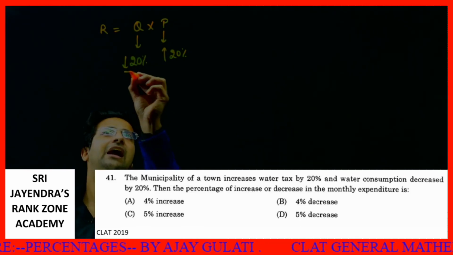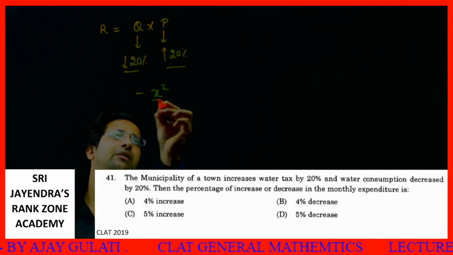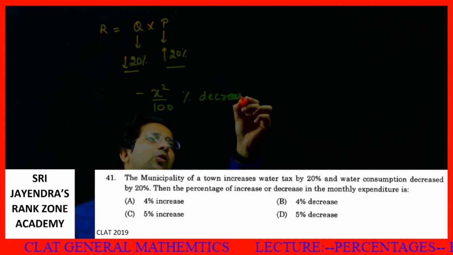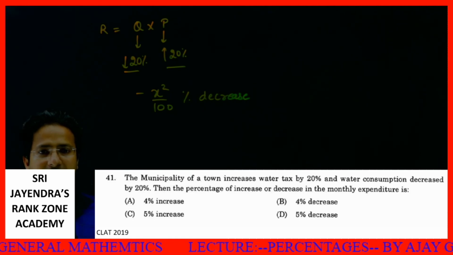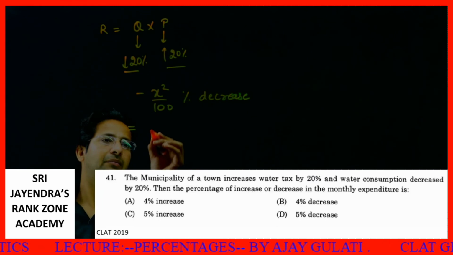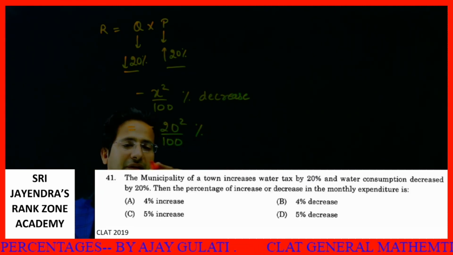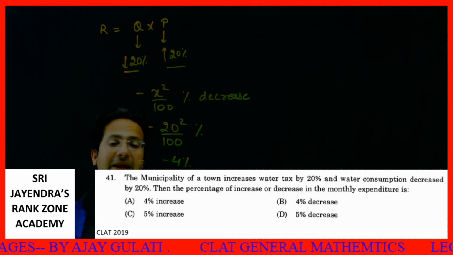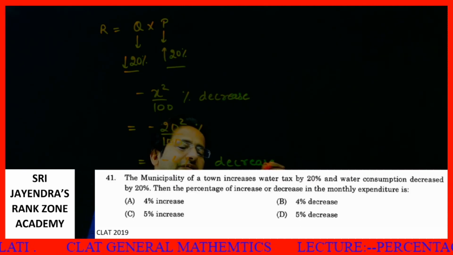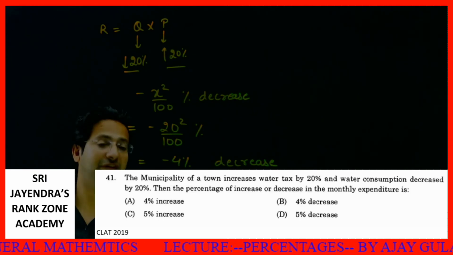So whenever we have such a thing, what do we do? We know directly there is a formula, minus x square by 100%. This much is the decrease. I hope all of you remember this thing. Minus x square by 100%. This is the decrease, or I can say minus 20 square by 100%. That is minus 4%. Minus in itself means decrease. So this is your answer. I hope it makes sense and it is clear to everyone.